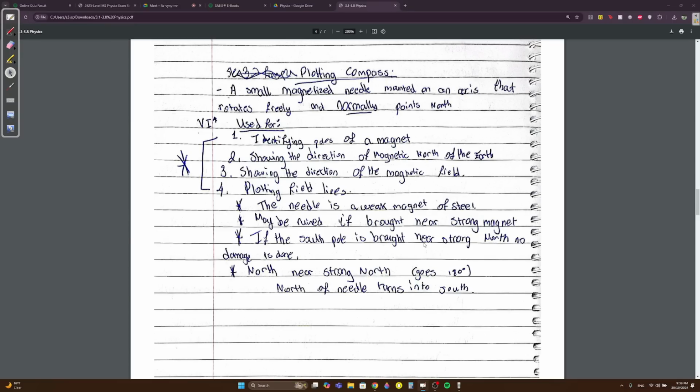You should know these properties as well. The needle is usually a weak magnet of steel. It may be ruined if brought near a strong magnet. If the south pole is brought near a strong north, no damage is done. But if you bring north near a strong north, it's going to turn 180 degrees, so the north of the needle turns into south.